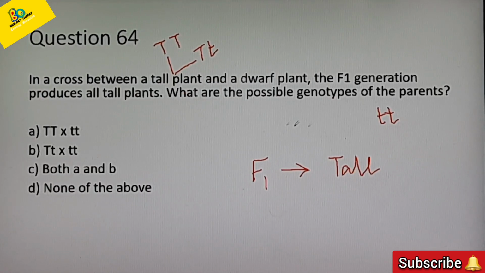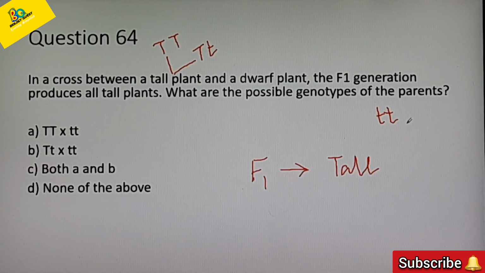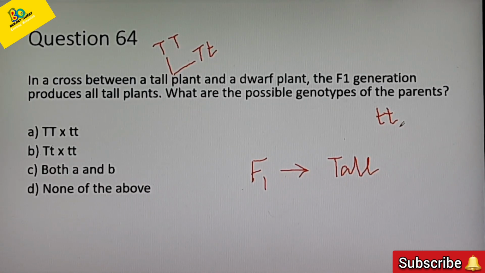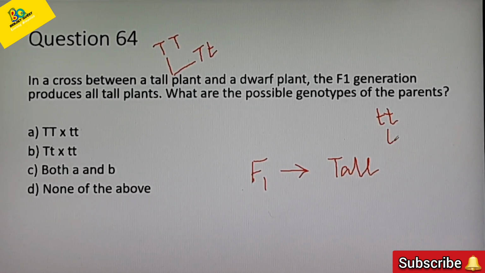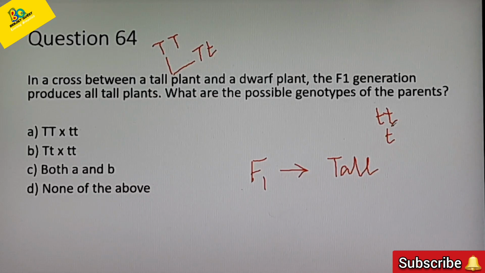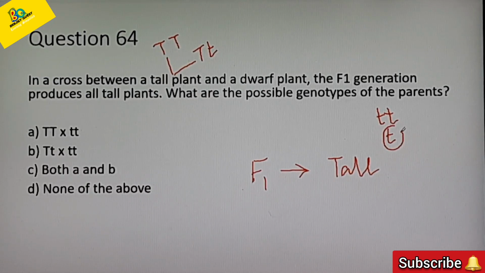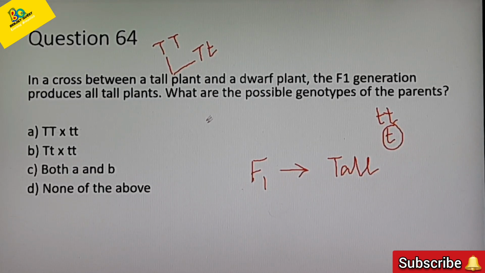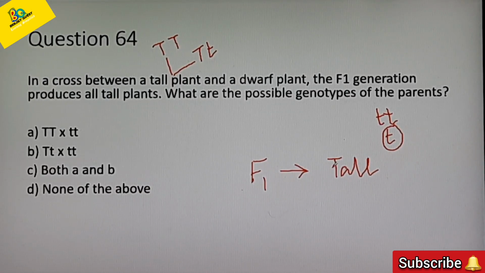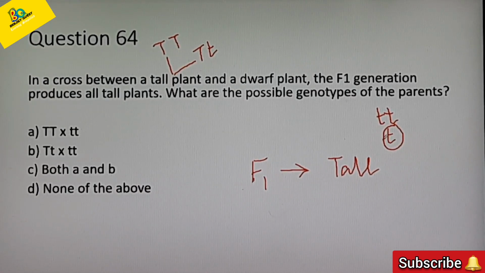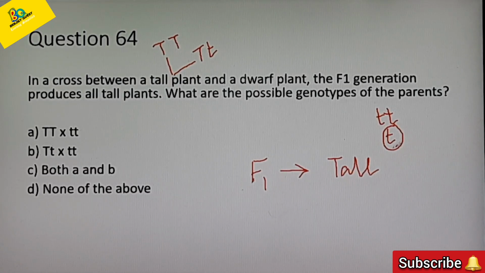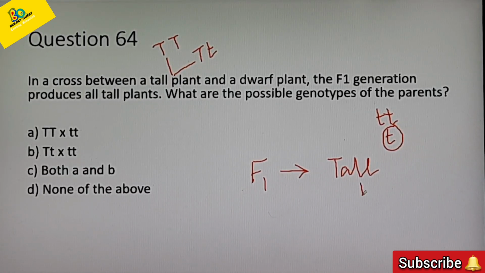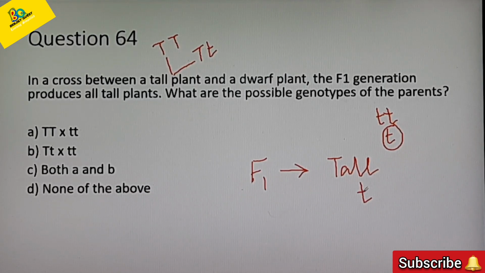We know the dwarf parent, which has the genotype small t small t, produces gametes that are all of one type. All the gametes will contain small t only. There is no doubt in that. But here we know the F1 generation is tall. Since the dwarf parent produces gametes containing small t, this small t will naturally be present in the F1 generation, isn't it?